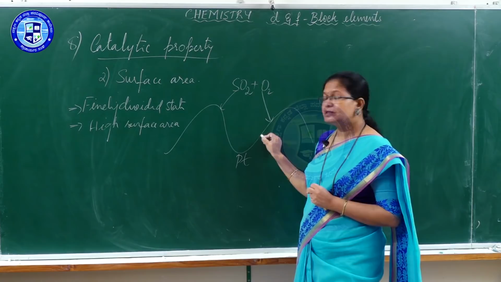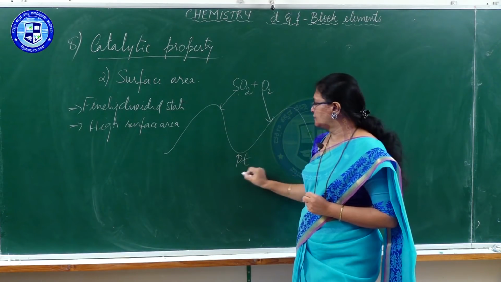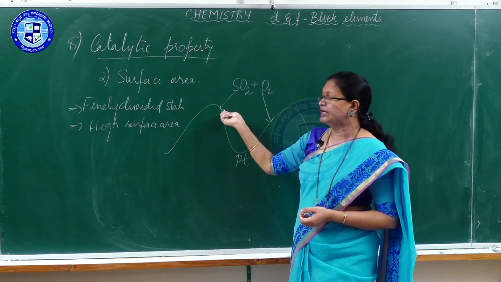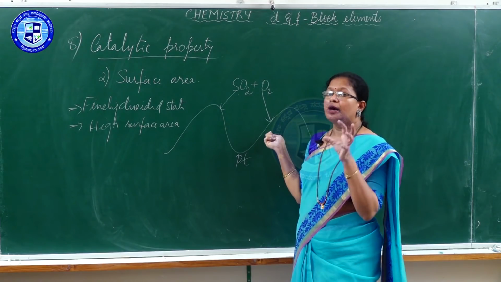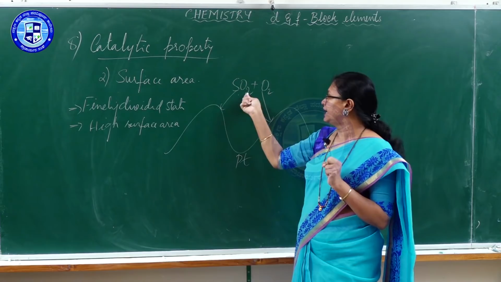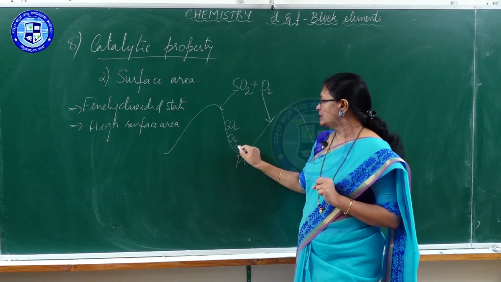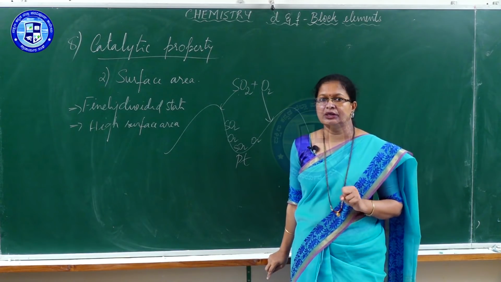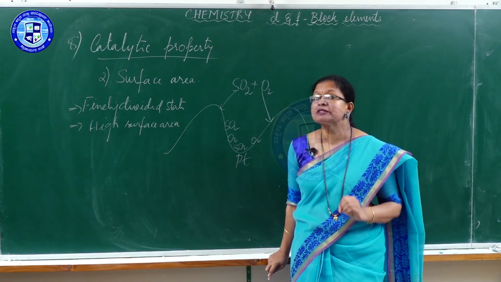As the catalyst or these D block elements have high surface area, the reactants get adsorbed on the surface. They come closer to each other. Once the reactants are on the surface, like here, these molecules are closer to each other. When reactants are closer to each other, their concentration increases on the surface and their reaction becomes faster.